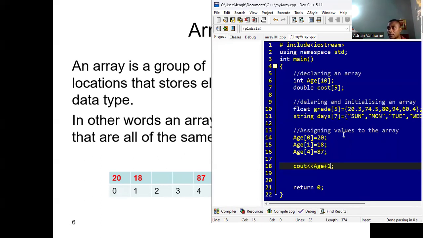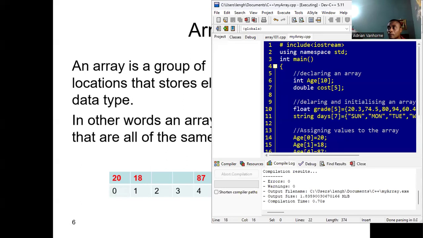If we add 1 to this, that is going to give us the memory address of the next element in the array. So if we run this, we're going to see a hexadecimal number coming up. And this hexadecimal number represents the second element in the array.